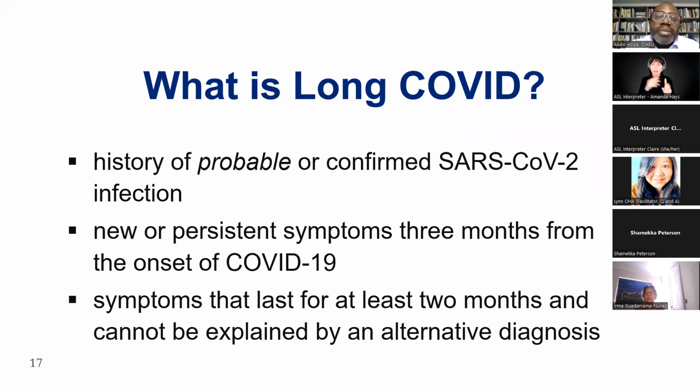and they really can't be explained by another diagnosis. I think there's sometimes language that it has to be a, quote unquote, diagnosis of exclusion, which I bristle with, because I do think that if you listen closely to the histories of patients with long COVID, you can pick up when it's presenting even early on. And I think you don't have to rule out everything in order to call it long COVID. And yet I do think that it's important to rule out some basic things that can cause a lot of similar symptoms that patients with long COVID present. Next slide.